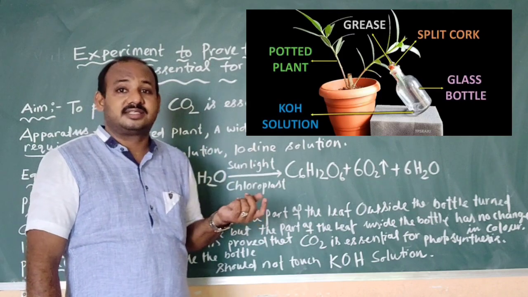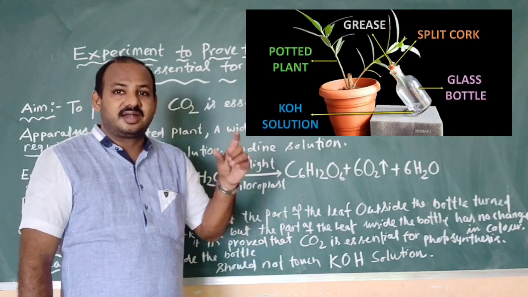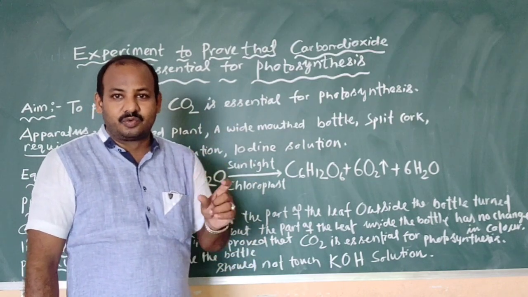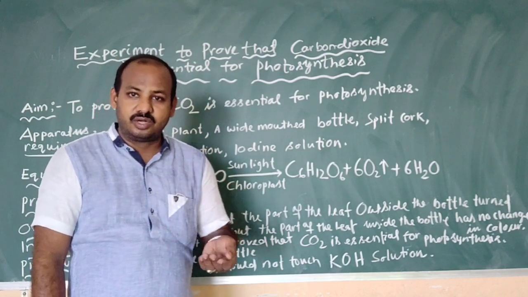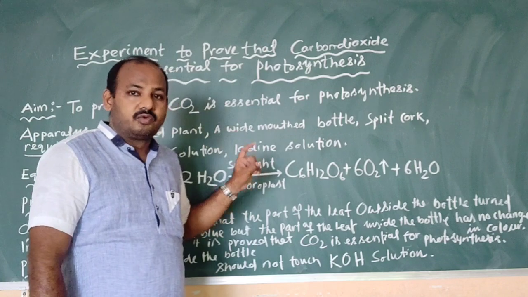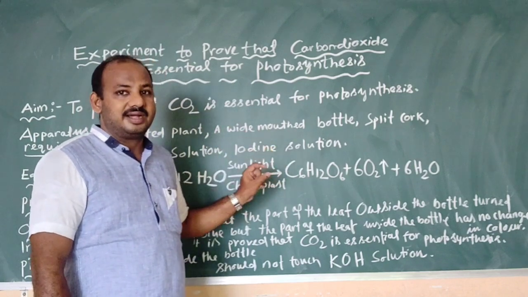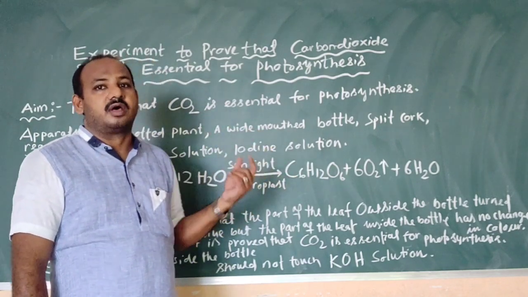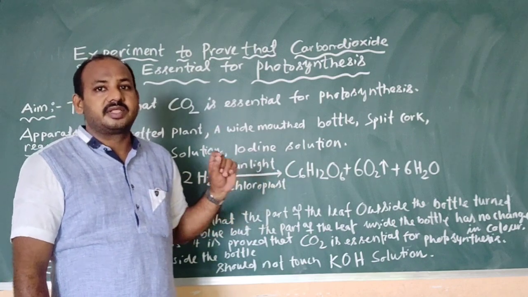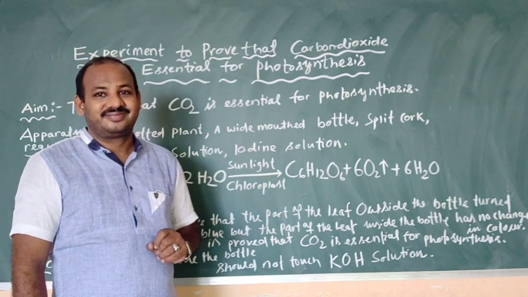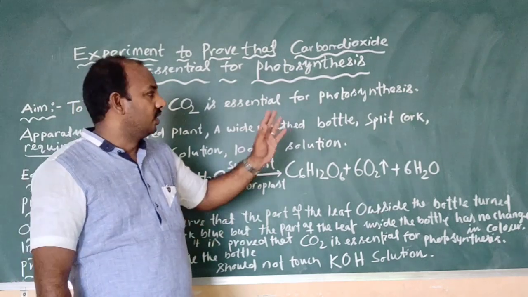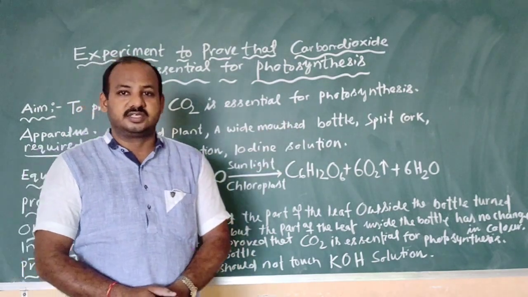Already in the previous class, we have done an experiment to prove that starch is the index for photosynthesis. Already I told you, if photosynthesis has occurred in a plant, starch must be formed, and we can test the presence of starch by conducting an iodine test. Okay, children? So now let us discuss the procedure.